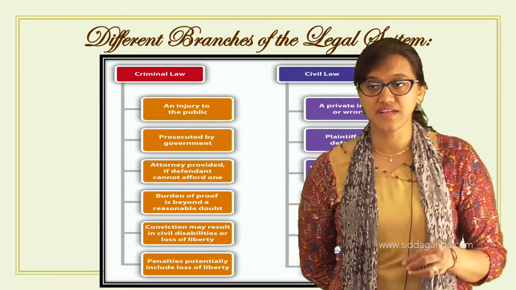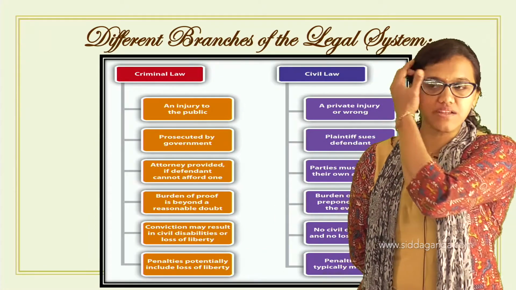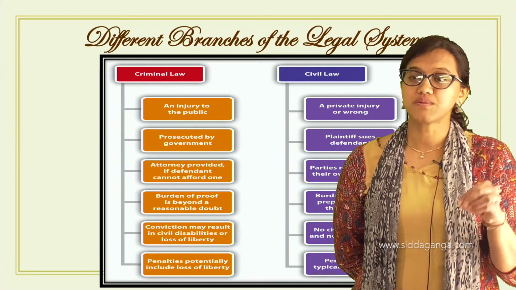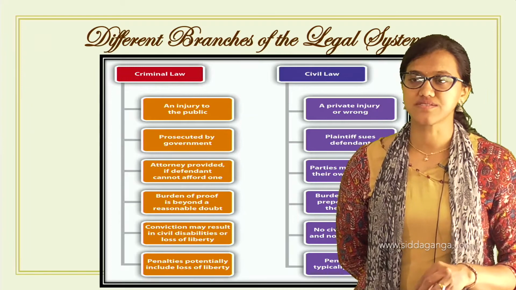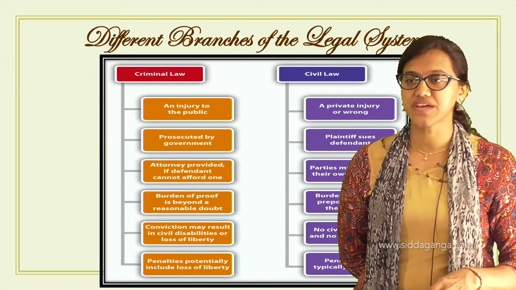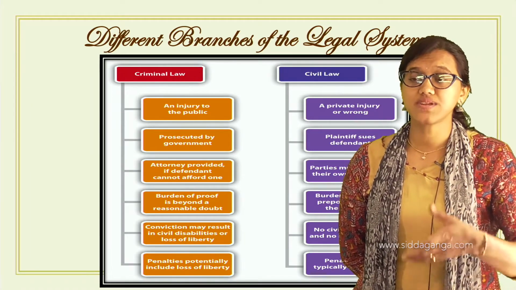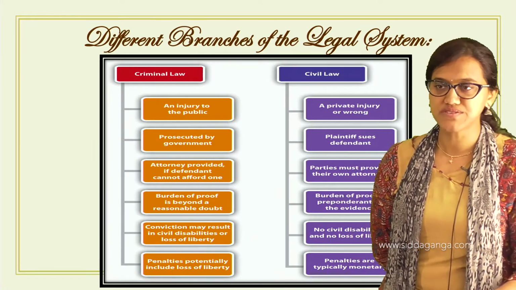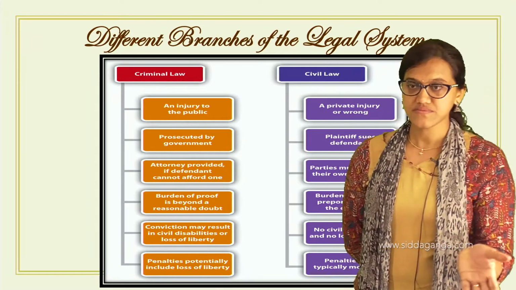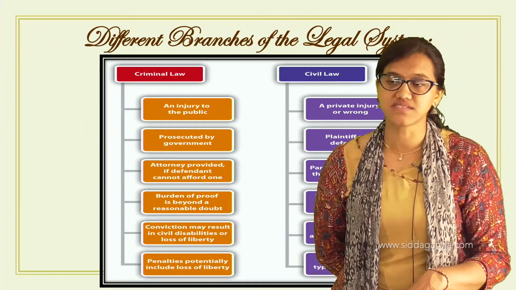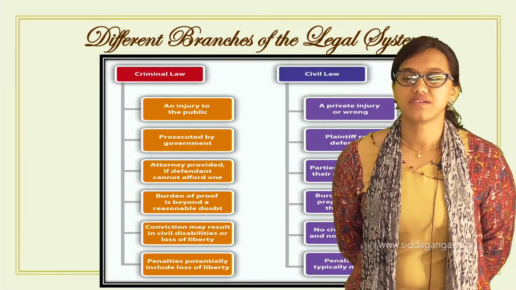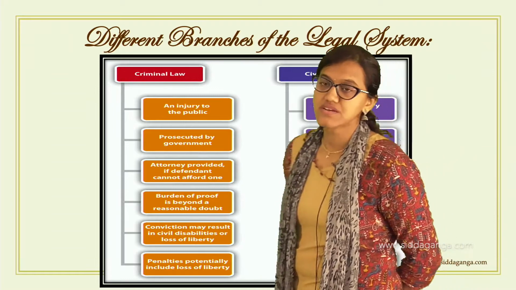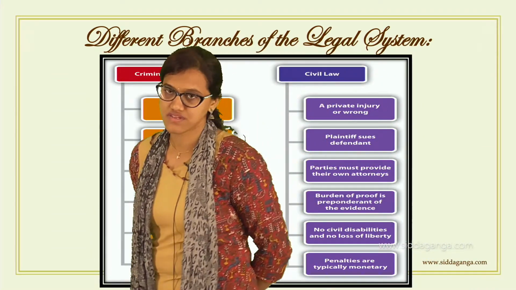When the defendant has caused the plaintiff certain damages, the specific relief is what the plaintiff wants, whether it is money as compensation or a substitution. This has to be decided by the court itself. So these are the differences between criminal law and civil law.